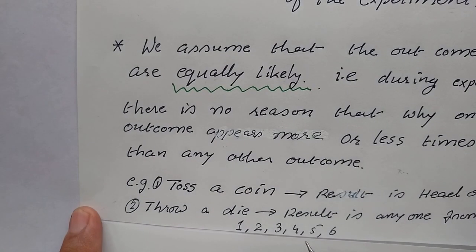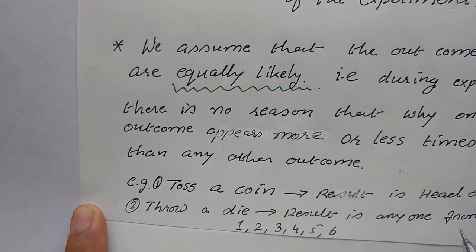So children, next one, throw a die, and the result is one from 1, 2, 3, 4, 5, 6. A die, you know, in Gujarati we call it paso. So when we throw it, any result out of the 6 will show up. Either it may be 3 or 2 or 4 or 1 or 6. There is no reason why 1 appears or 5 appears or 2 appears.